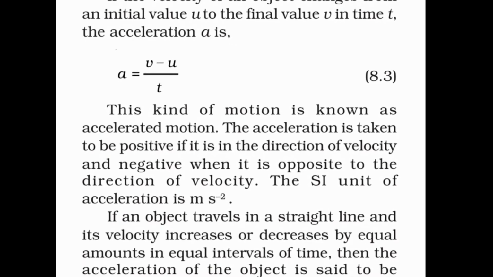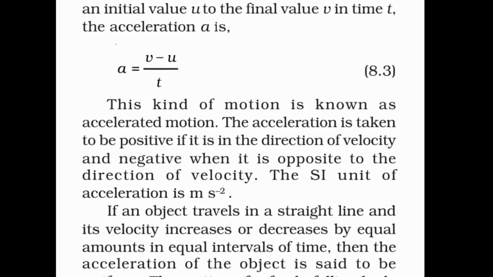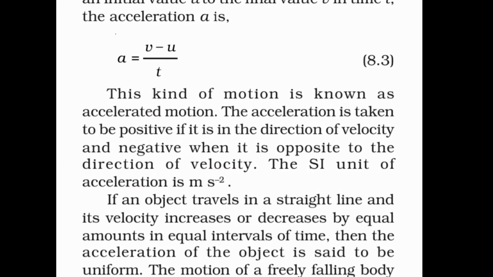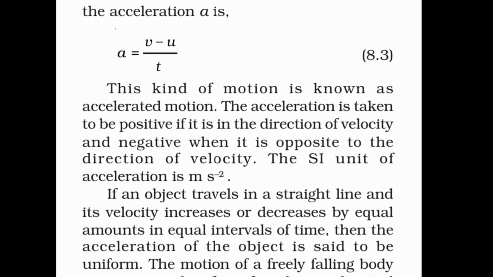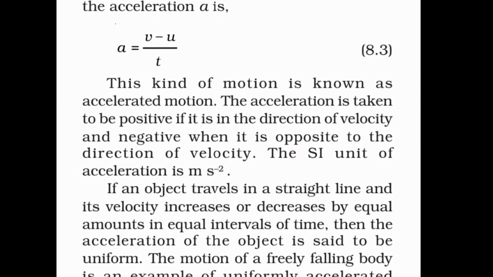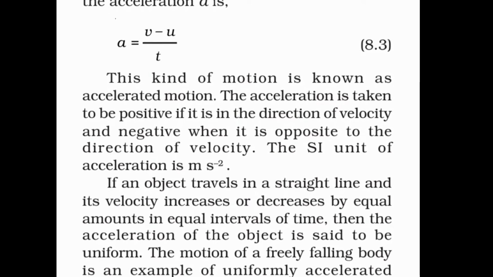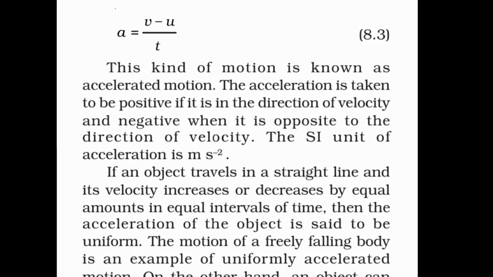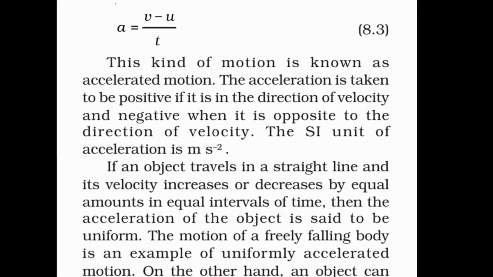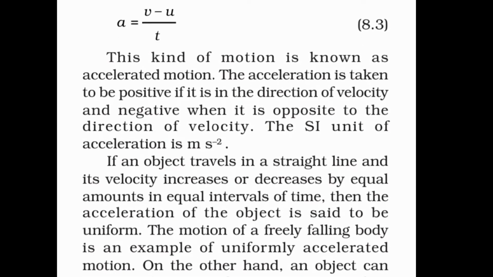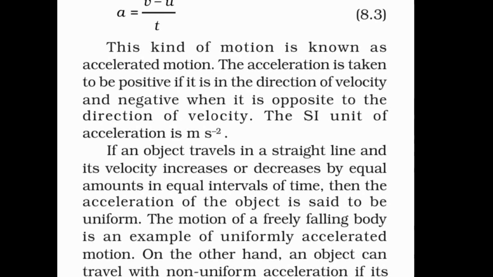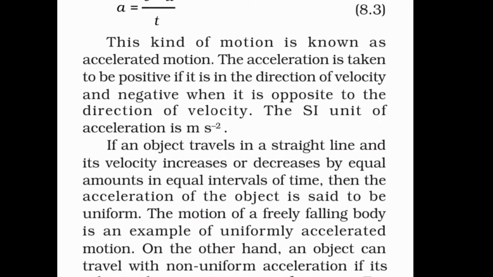Along a straight line path, if velocity of an object increases or decreases by equal amounts in equal intervals of time, then acceleration of the object is said to be uniform acceleration. For example, the motion of an object falling freely from the top of a building. Second example, the motion of a ball rolling down a smooth inclined plane.